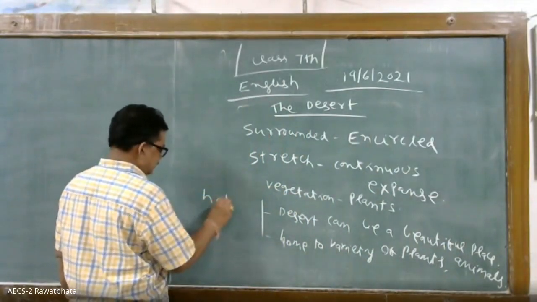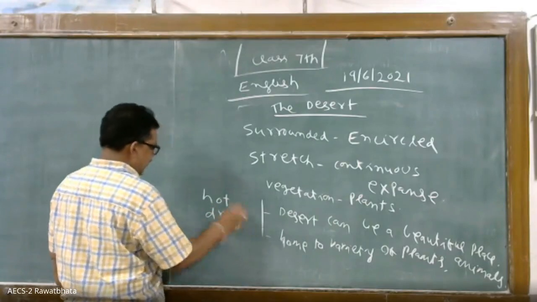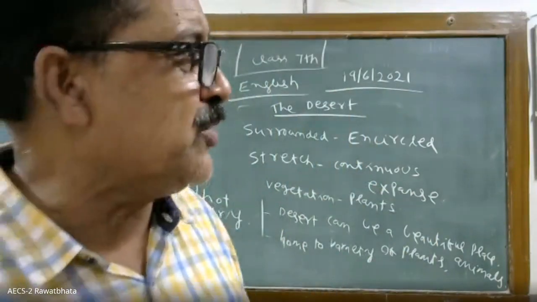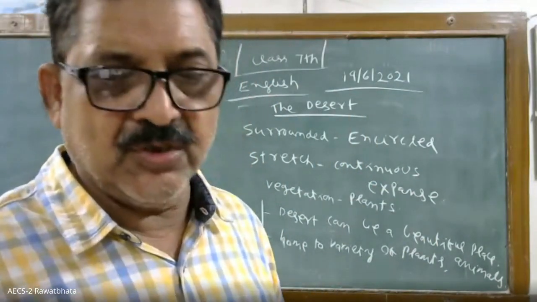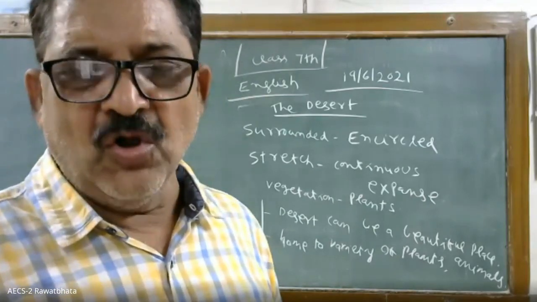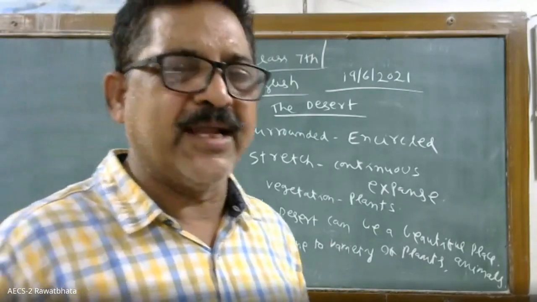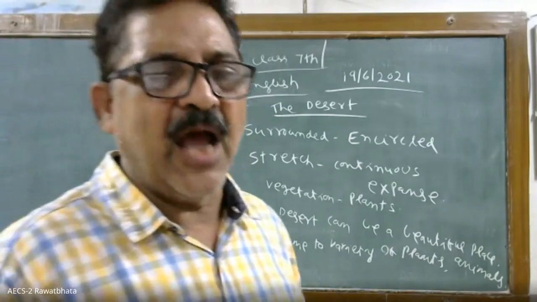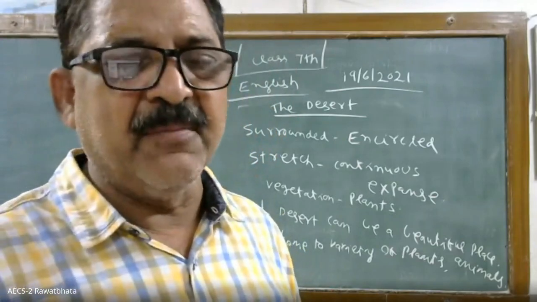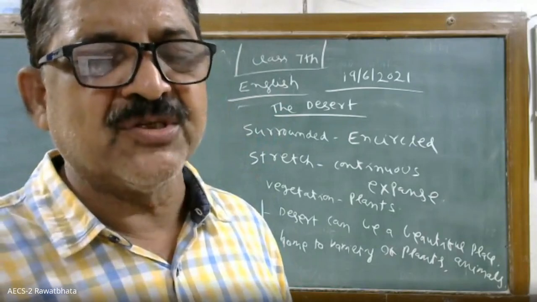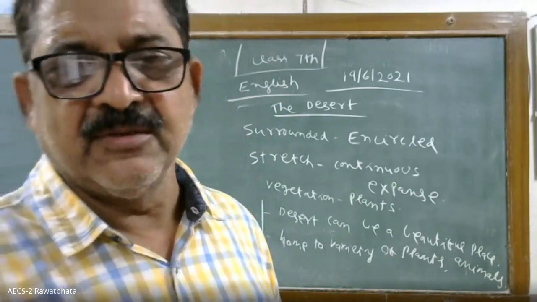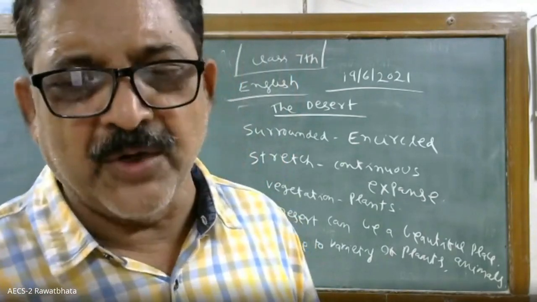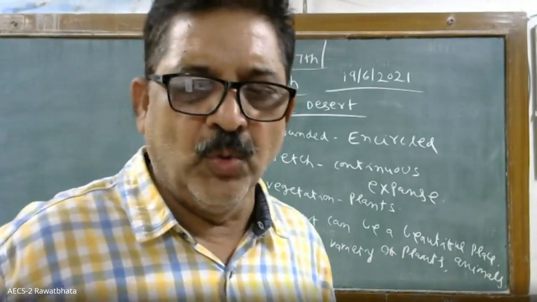Deserts are hot, deserts are also dry. So if you are able to adjust yourself to the hot and dry climates, you can survive in the deserts. So at the outset, we knew what a desert is, what the common people's idea about the desert is, and how the desert can be beautiful. At the same time, different kinds of plants and animals also can live in the desert. Clear? This is all about the first paragraph. Any doubt in the first paragraph, please convey to me. We will go to the second paragraph.